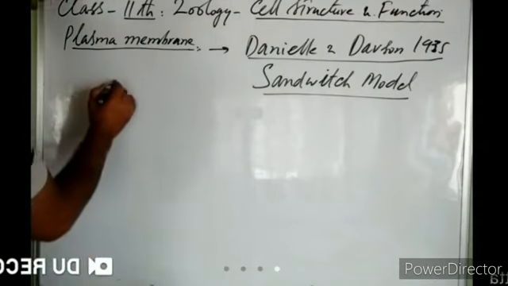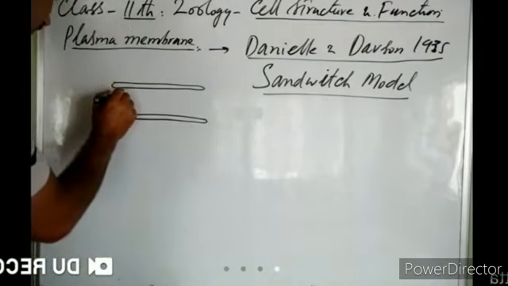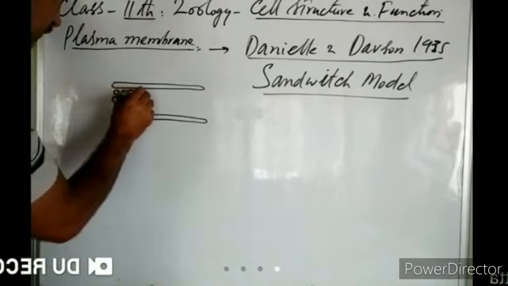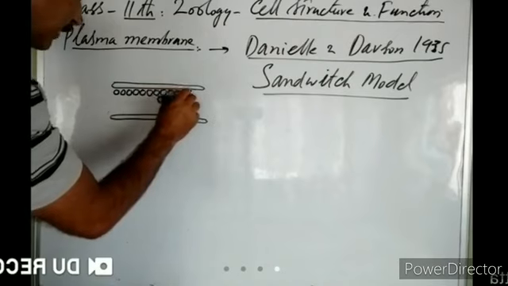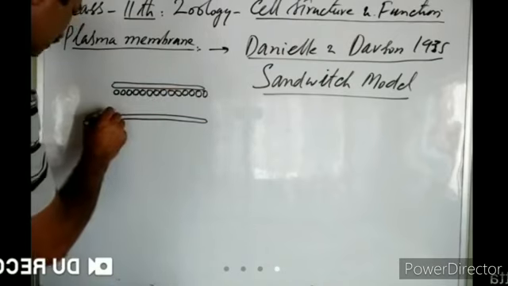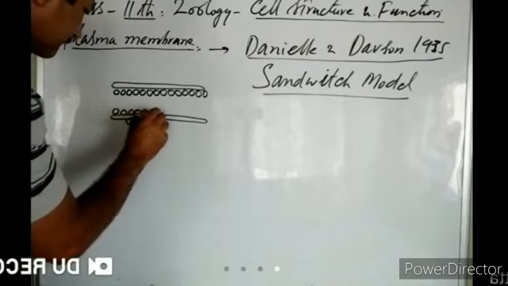According to this sandwich model, the plasma membrane is formed of two layers of proteins, an outer protein layer and an inner protein layer. In between these protein layers, lipids are in the form of a bilayer. So these lipids are sandwiched in between the protein layers.